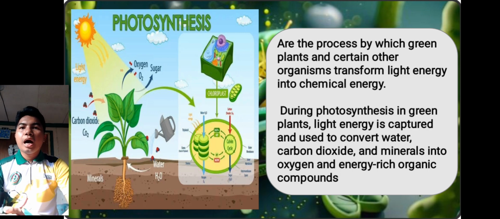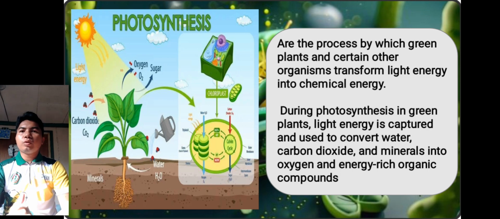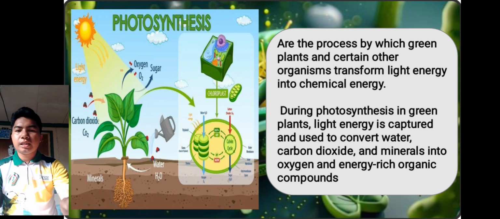So, alam na naman natin kung paano i-process or paano ang function ng photosynthesis, which is yung photosynthesis, kailangan niyang sun, kailangan niyang water, kailangan niyang oxygen and minerals to grow. So, yan po yung photosynthesis.